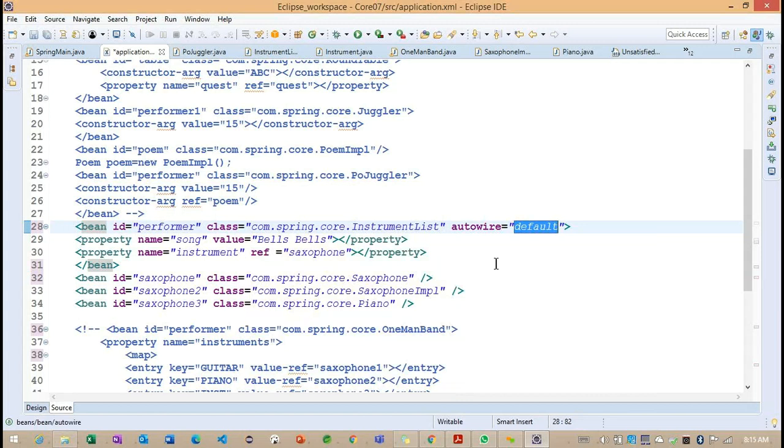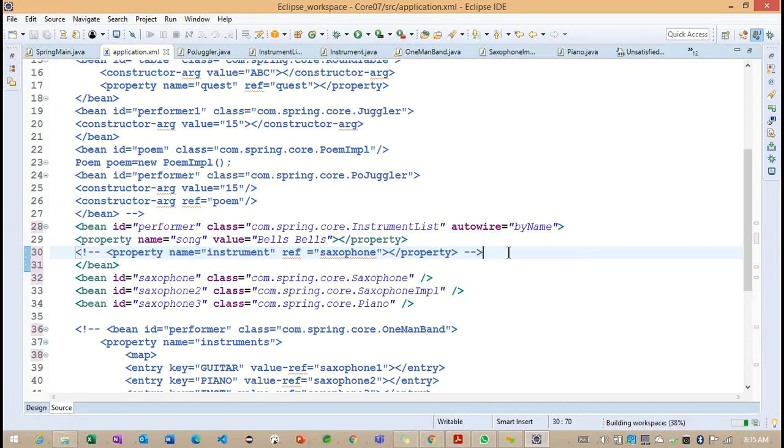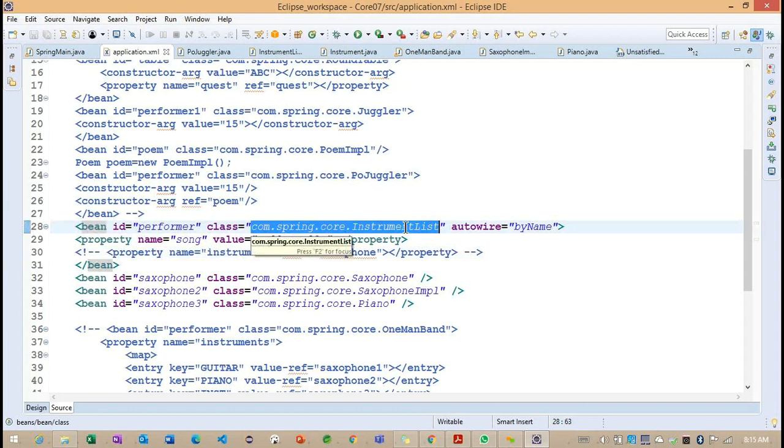Getting the point? Now what can we define here? For this autowire, we can go for byName. Autowire byName. Now what I'm doing here is commenting out this section of code. Only the particular property code is commented. And here, how is this InstrumentList going to be injected with the dependent object?